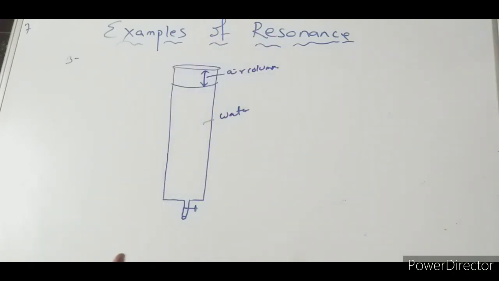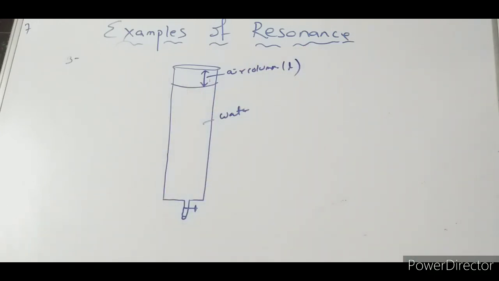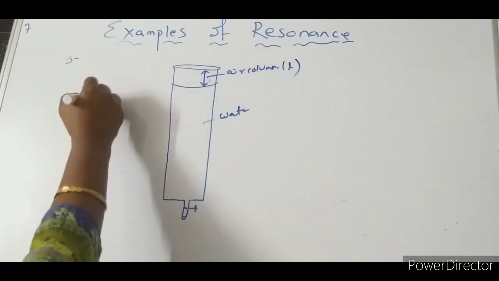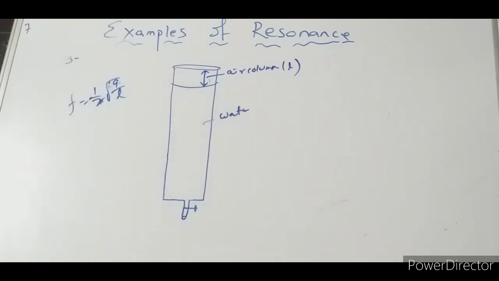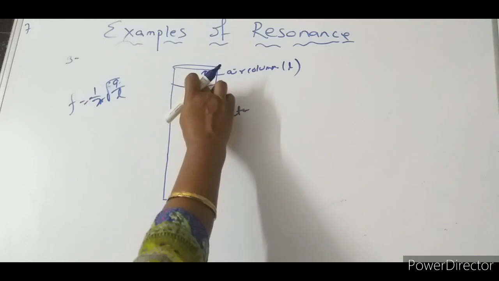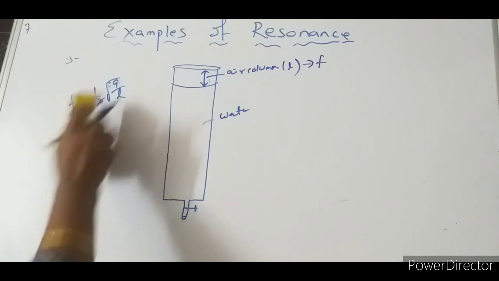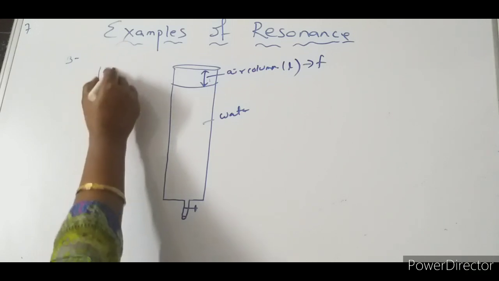Watch this minutely, then only you will be able to understand. All these are very interesting. So here this is the air column. Let this be L. For this air column, there will be a frequency or not? For a particular air column there will be a frequency. Now we have discussed f equal to 1 by 2 pi root over g by L. Here the same thing we can take. This is the length of the air column, and there will be some frequency for this. Let it be f.